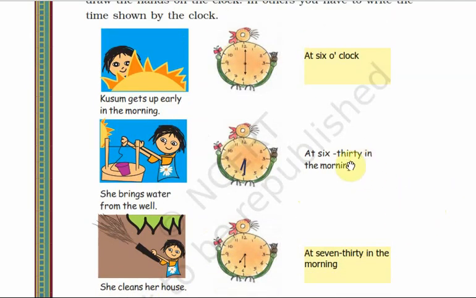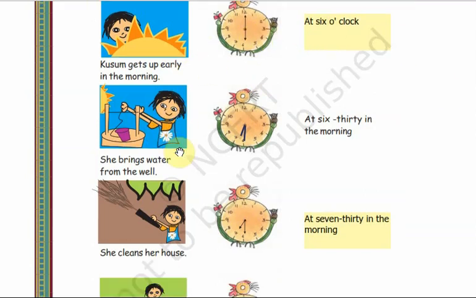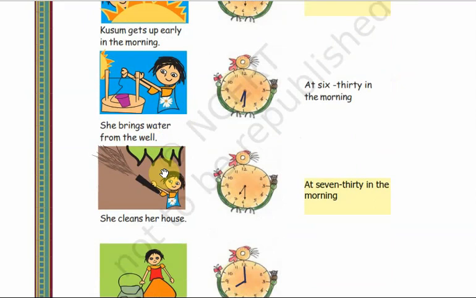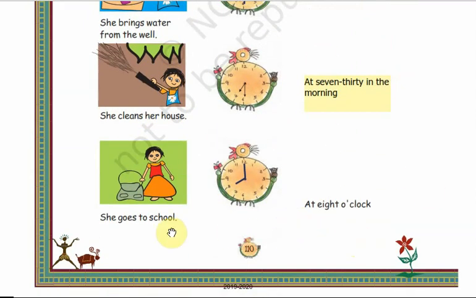You can see here first at 6 o'clock she woke up. Then after that by 6:30 she brings water from the well. After that she cleans the house by 7:30 in the morning. And after that she goes to school. After cleaning the house, by 8 o'clock what will she do? She will go to school. So you have to draw the clock here. The small needle should be at 8 and the big one should be at 12. You know how to draw a clock. You have already learned. So by 8 o'clock what will she do? She will go to school.